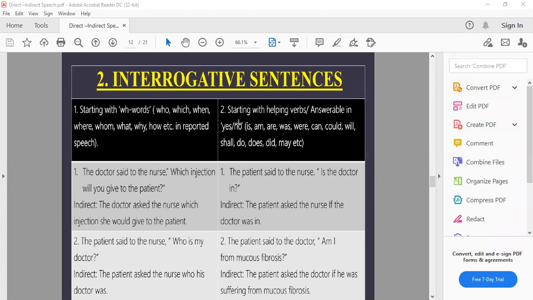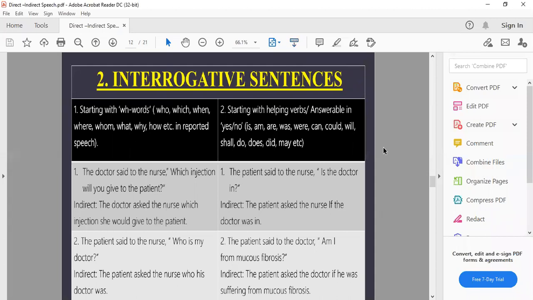Next change that we make is we change the question form into simple form by putting the helping verb after the subject. We will exchange the position of the subject and the helping verb. In the direct form, we have helping verb first, then subject. When we'll change it into indirect form, we will write first subject, then helping verb after changing according to the rules.